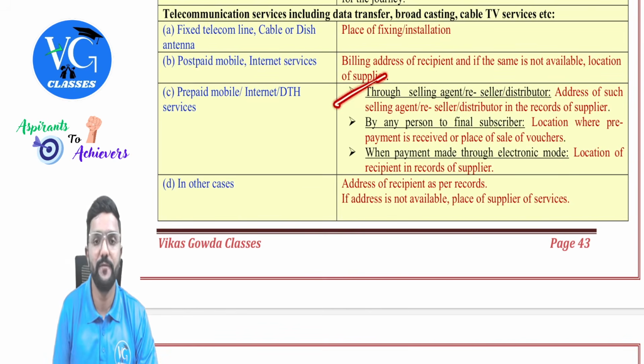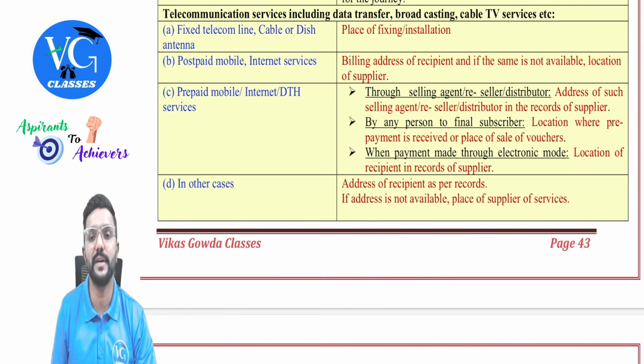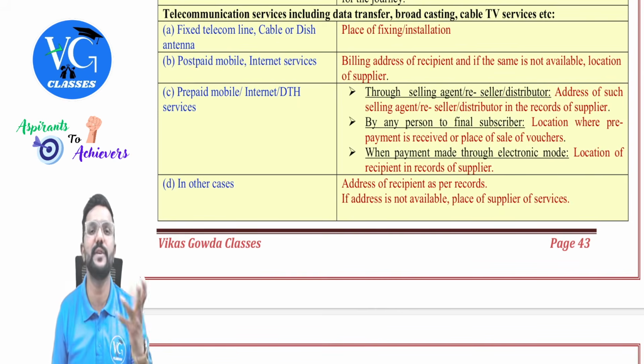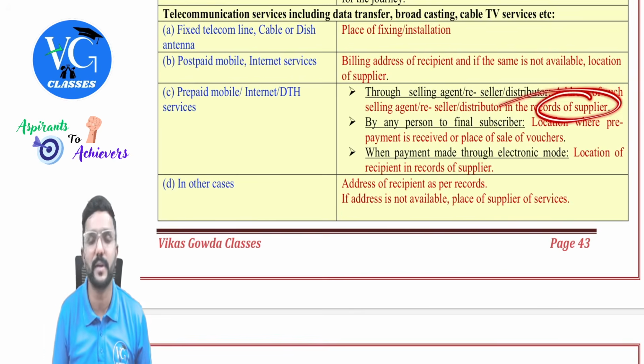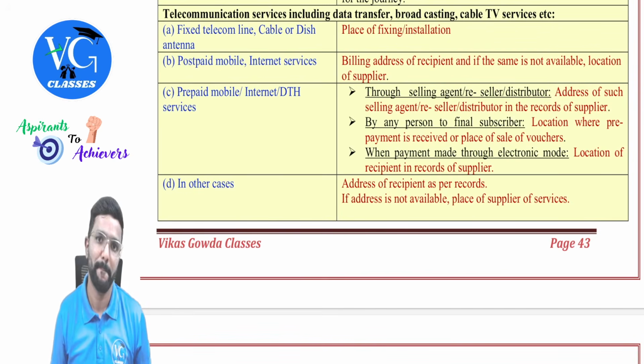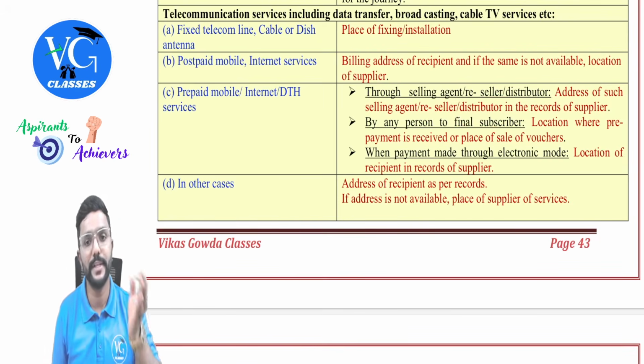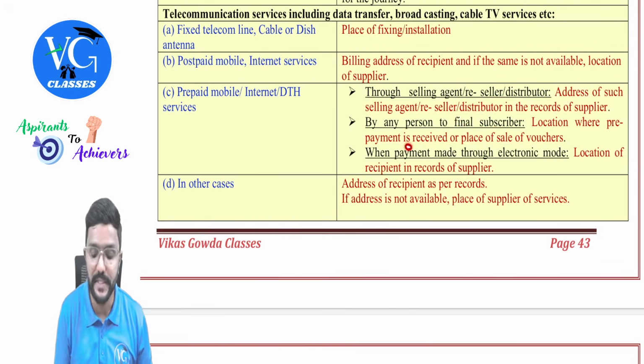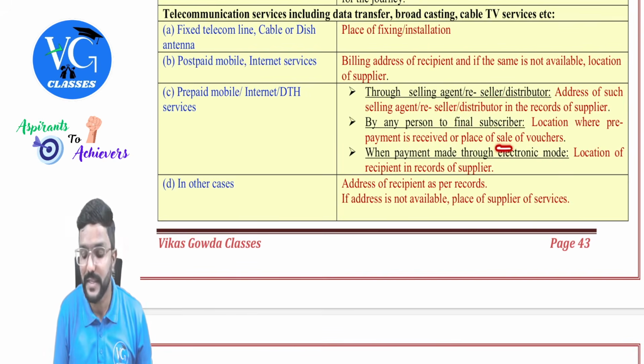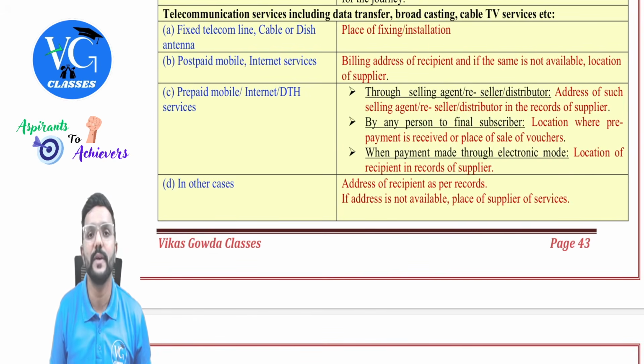Check it first. If it is through a selling agent, reseller or distributor, then the address of such selling agent, reseller, distributor as in the records of the supplier will be the place of supply. Next, if you are getting it through any person to the final subscriber, then the location where that prepayment is received or where the place of sale of voucher is the place of supply.